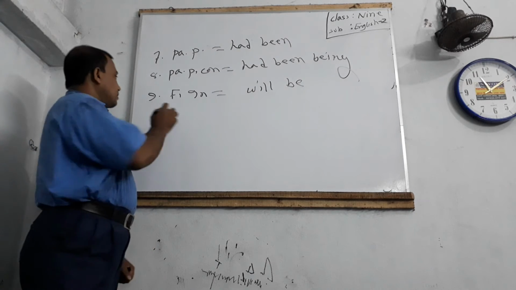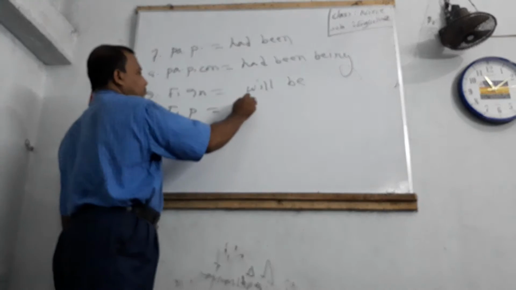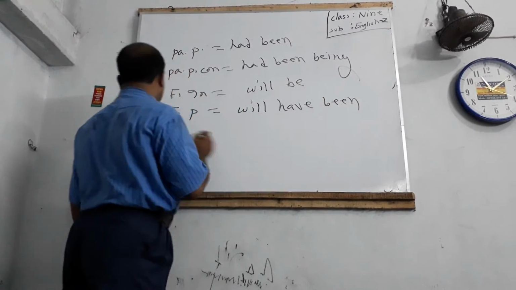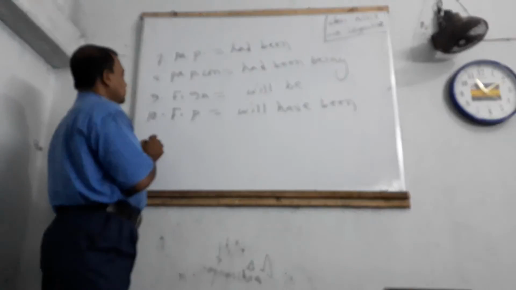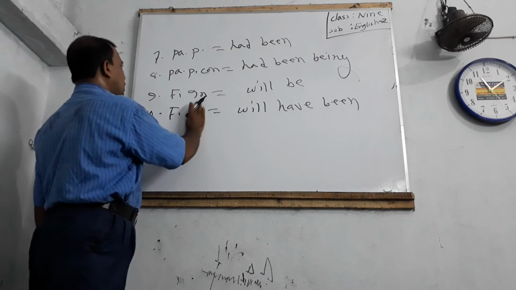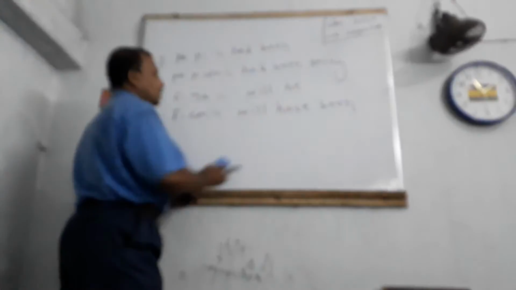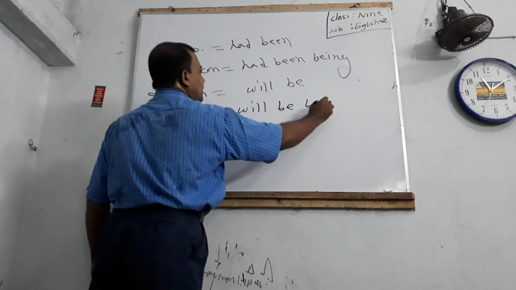Future continuous tense: auxiliary verb will be being.